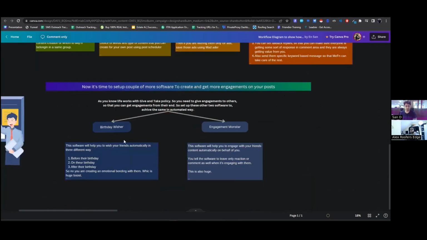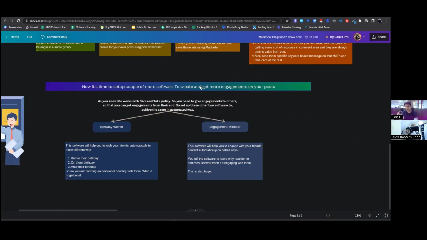Now after these two, I have suggested that you should run Birthday Wisher and Engagement Monster. Birthday Wisher is to automatically wish them on their birthday, or send them an advance birthday wish. My birthday wishes are totally funny: two days before, it will send you a message saying, hey, do you know that day after tomorrow there will be a national holiday because it is your birthday. So people get it as a funny text, and they reply back to me because they have to. As soon as you see something like this, you will feel like giving a haha reaction or something, you will be replying to me, right?